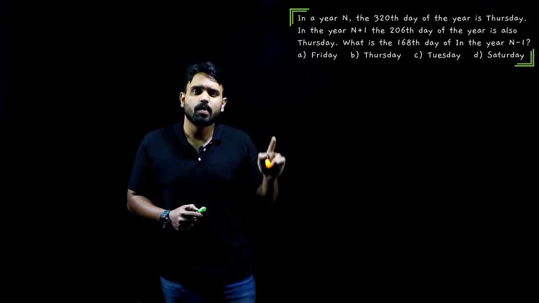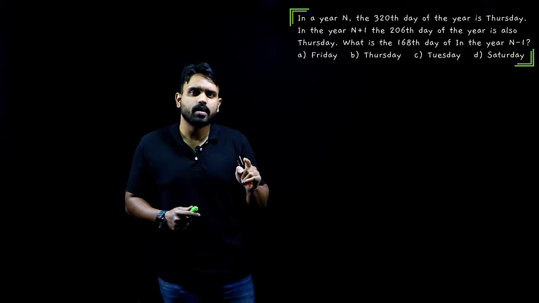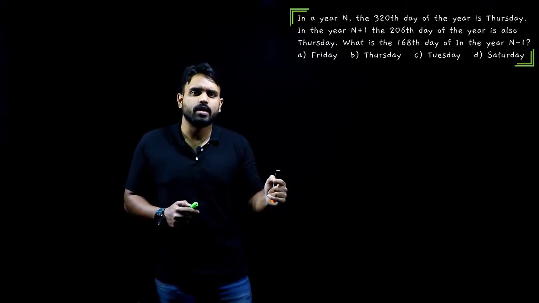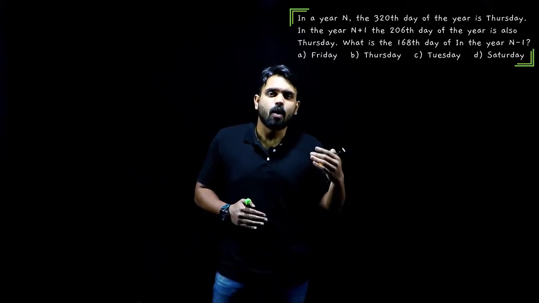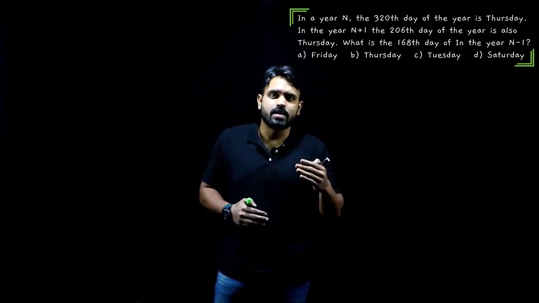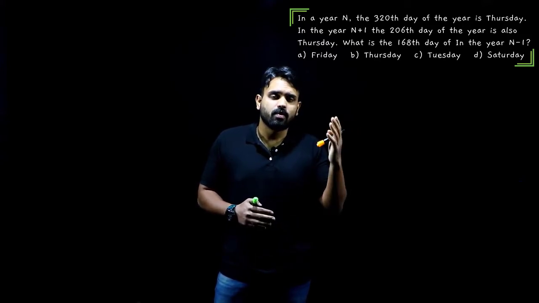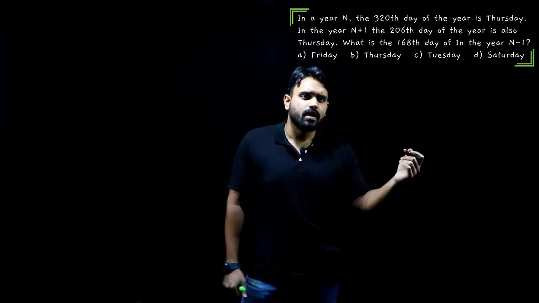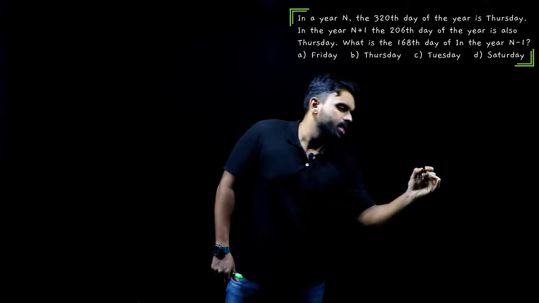Guys, this question is about calendars. Now, to solve any question on calendars, you need to understand the characteristics of calendars, what the concept of odd days is, and how to identify if a year is a leap year. All this has been dealt with in our basic videos. Please go ahead and watch that video and then try to solve this. That will be a cakewalk. Or else, give an honest attempt here, we'll try to understand as much as possible. Yes, now, in the nth year, he said how much?